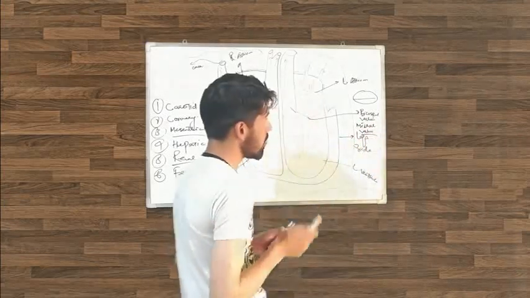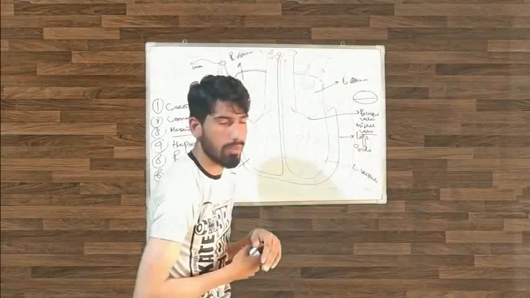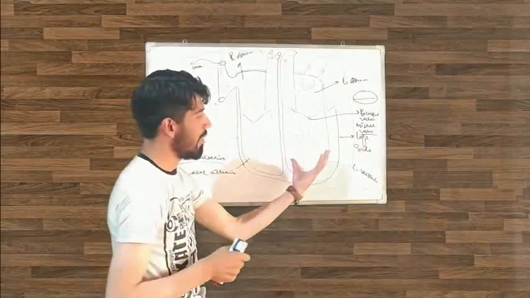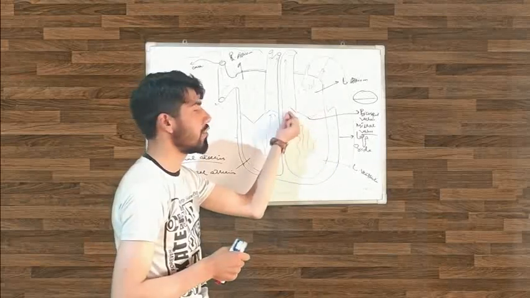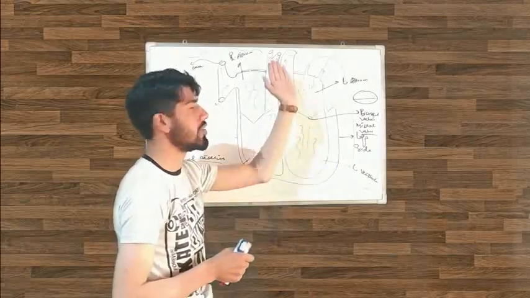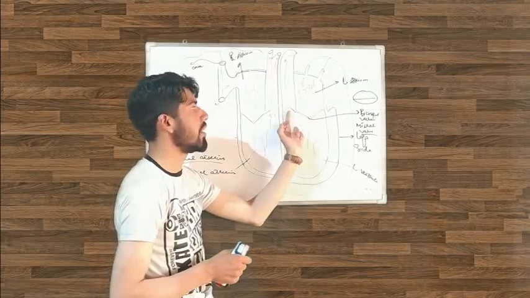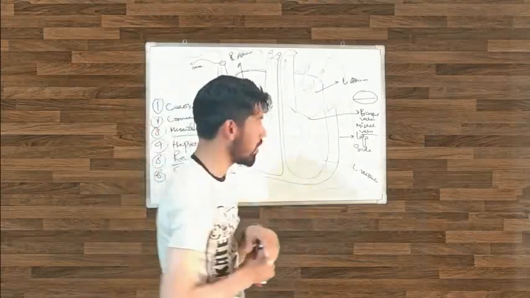The proper name of this valve is the mitral valve. So when the left ventricle pumps the blood, this valve will be closed and this valve will be opened, and the blood goes to the rest of the body. This valve is called the aortic valve.